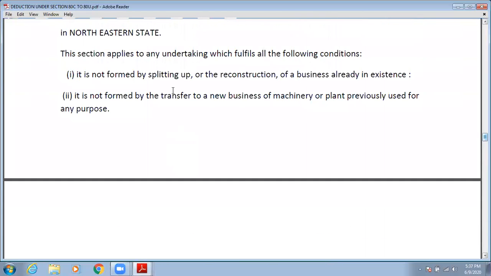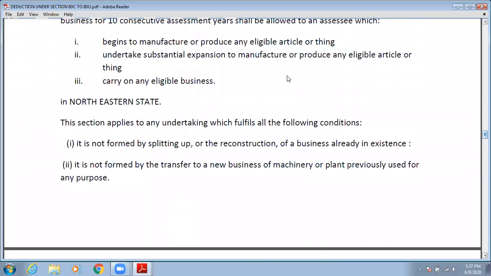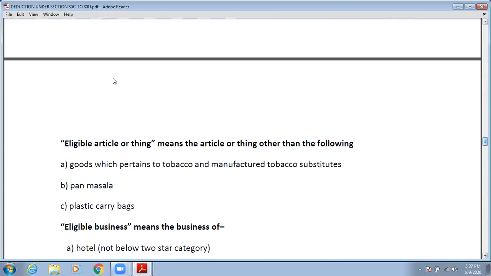Now there is a term used, that is, where is it? Yes, eligible article or thing. So what kind of article will be eligible article or thing? Means the article or thing other than the following. So except these articles, all articles are to be assumed as eligible article. Okay. So इन articles के अलावा जितने articles और things को produce करें, that will be known as eligible article.